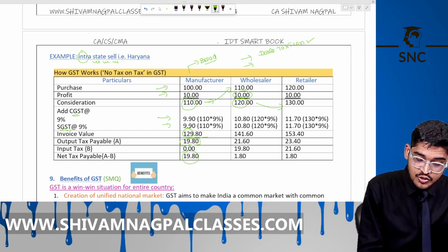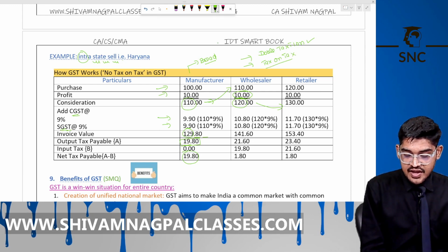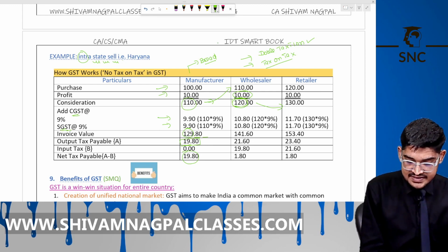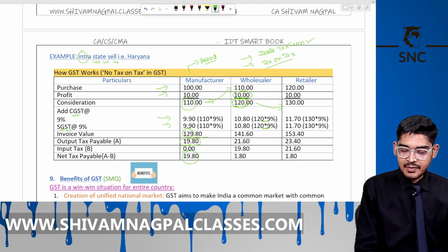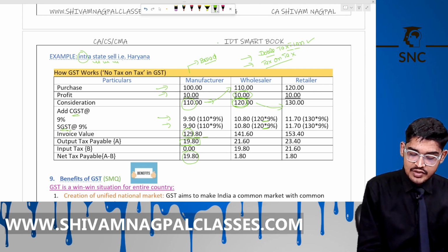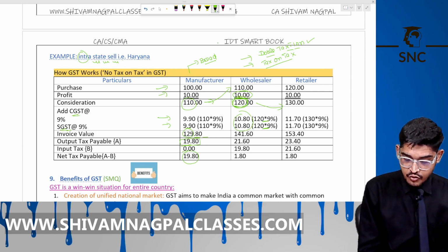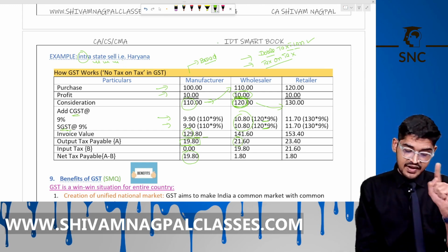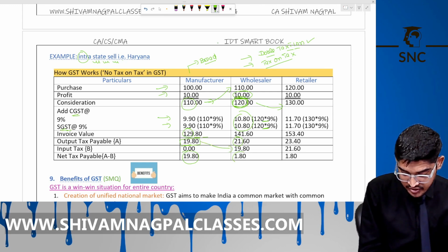Now, the next is no tax on tax. So here on 120, he needs to calculate the tax again: 9% CGST and 9% SGST. Sir, you are saying under GST there is no double taxation, right? First, he needs to calculate the tax on the whole value, on 120. It will become 21.60. Now he will get credit for the tax paid earlier of 19.80. We will reduce this and he needs to pay 1.80 only.